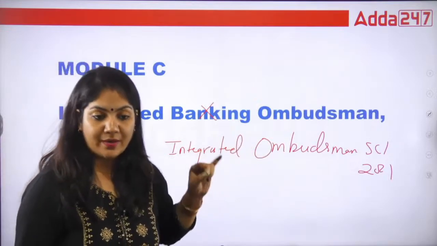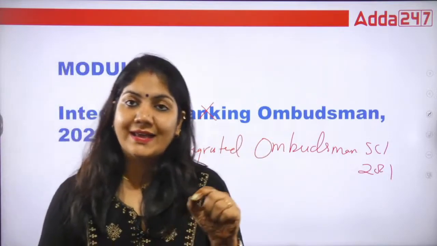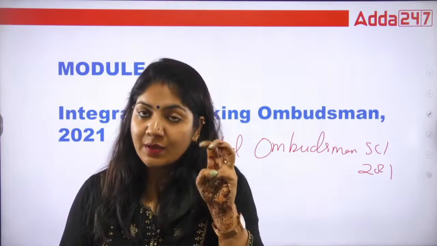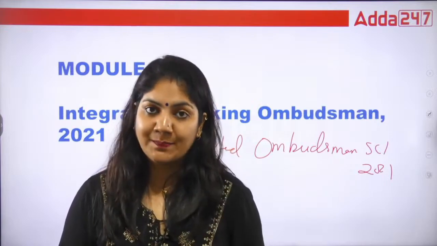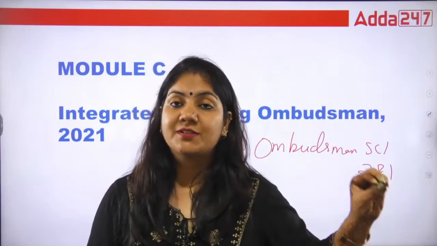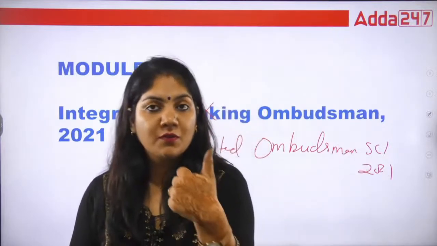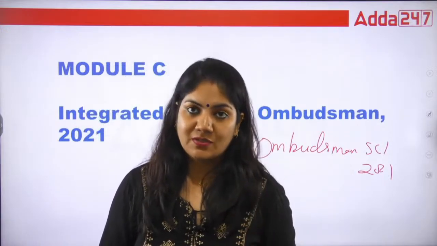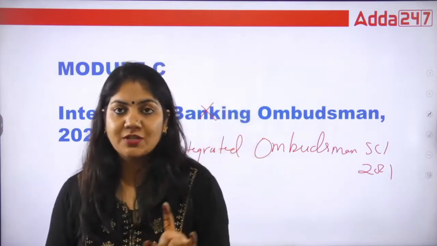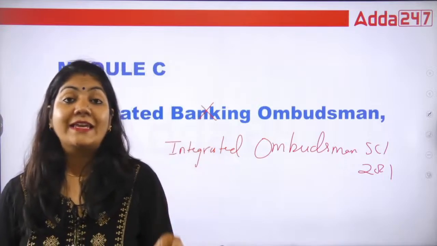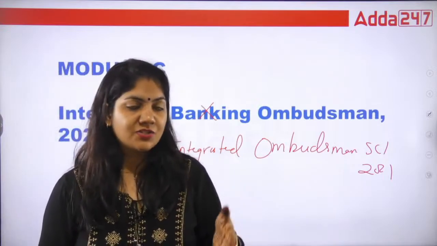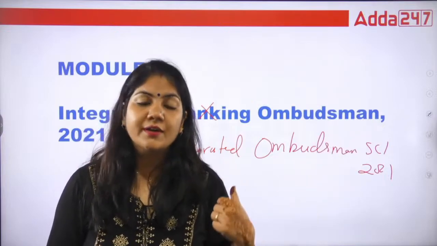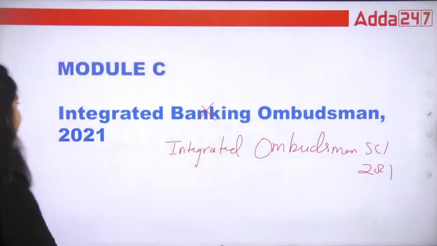In 2021 there is a drastic change that happened in this act. What is the drastic change? 3 ombudsman schemes have been merged into the one ombudsman scheme. So what are the 3 ombudsman schemes? We will just study one by one. The first scheme is of banking ombudsman, the second scheme is of NBFC, and the third one is your payment and settlement one. So these 3 ombudsman have been merged into the one ombudsman. So that's why if there is any dispute regarding the customer and the regulated entity of these 3 things, we can easily go to the integrated ombudsman scheme. That's it.